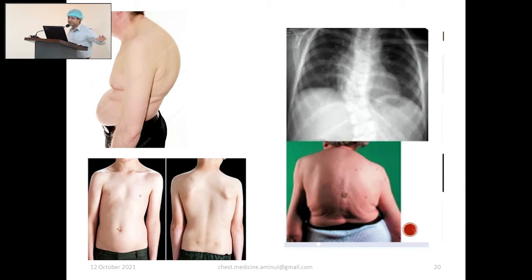It is shifted more toward the left without any underlying lung or cardiac pathology. So if you find a shifted apex in a patient with such deformity, don't interpret it as pulmonary or cardiac pathology at the first instance. You have to think twice whether this is due to an anatomical abnormality or due to lung pathology.